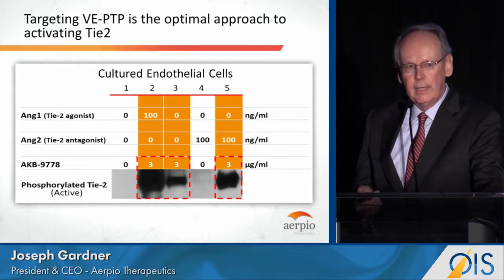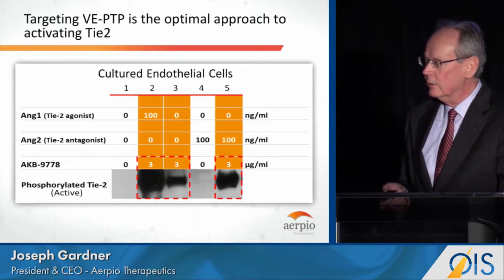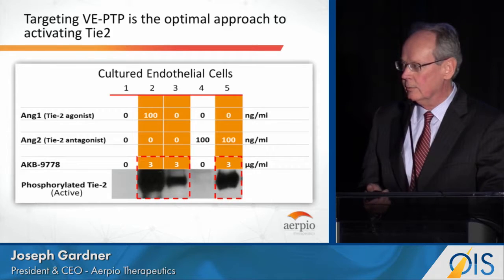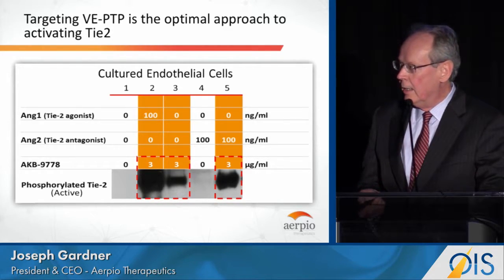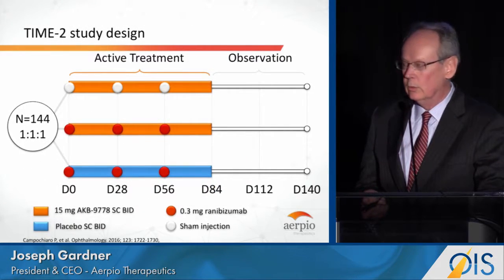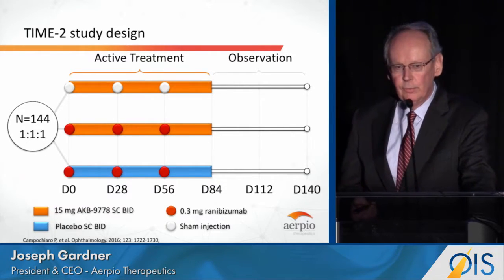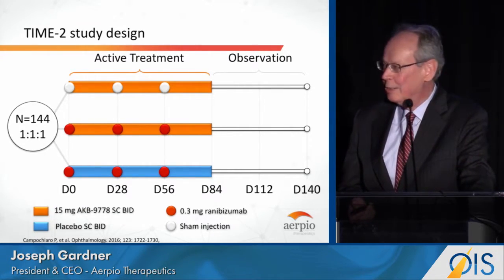It's very exciting as a drug developer to take a new mechanism and, in this case, a new way to manipulate the mechanism into humans for the first time. Last year we ran a well-controlled trial called the Time2 study. This has now been published. Unlike Theranos and other companies, we actually publish our data in peer-reviewed journals, and we are very transparent.